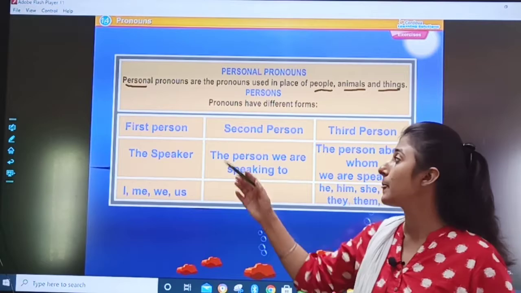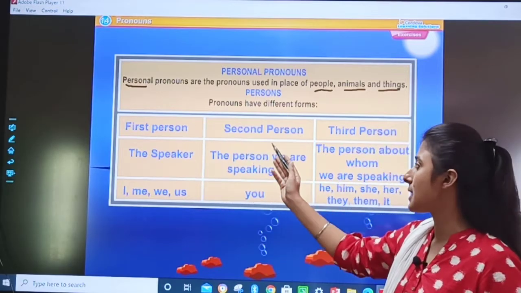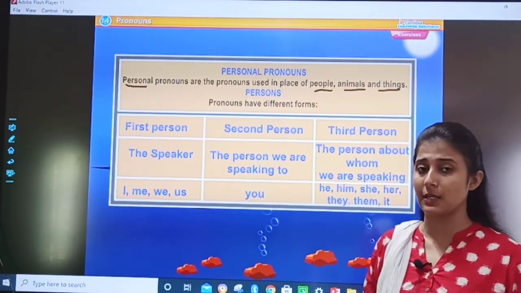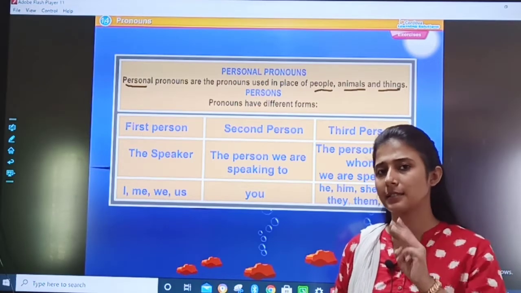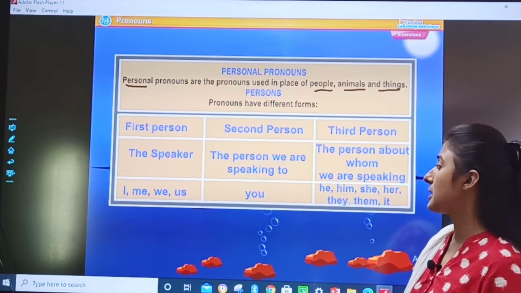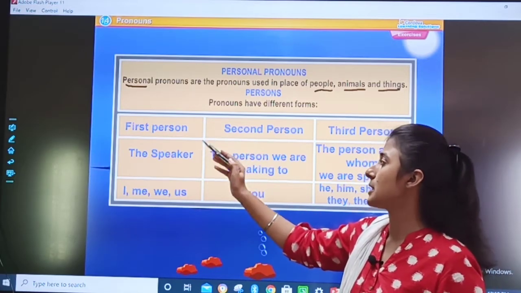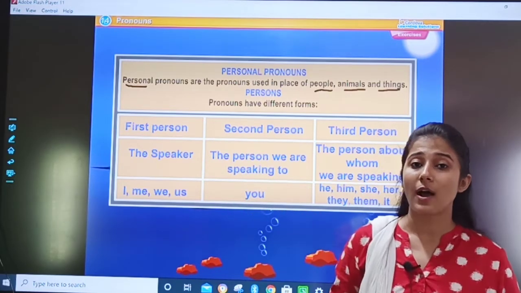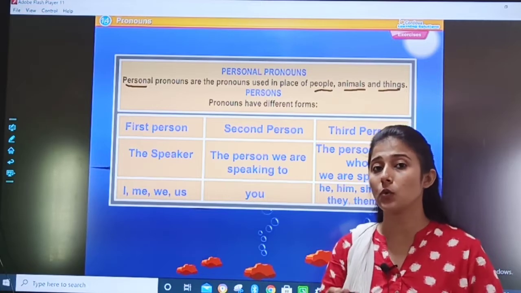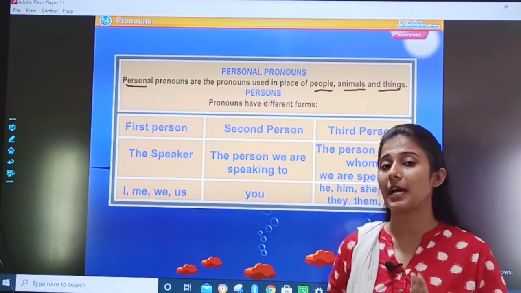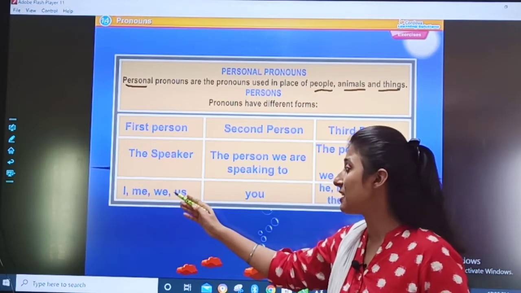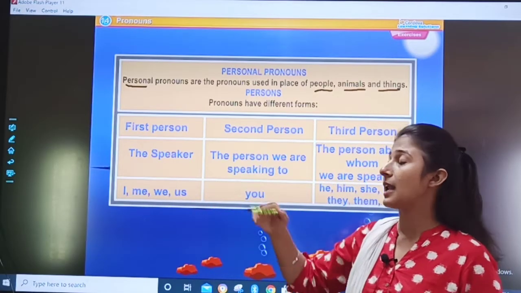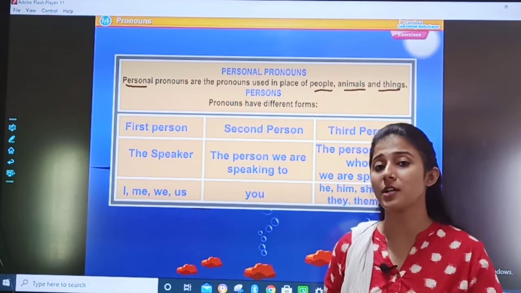Let us see. First person, second person, third person. Now do you know what is first person, second person and third person? First person means the speaker. If I am telling something to you and I am the speaker, that means if I am using words like I, me, we, us, then I am telling you the story in the first person.